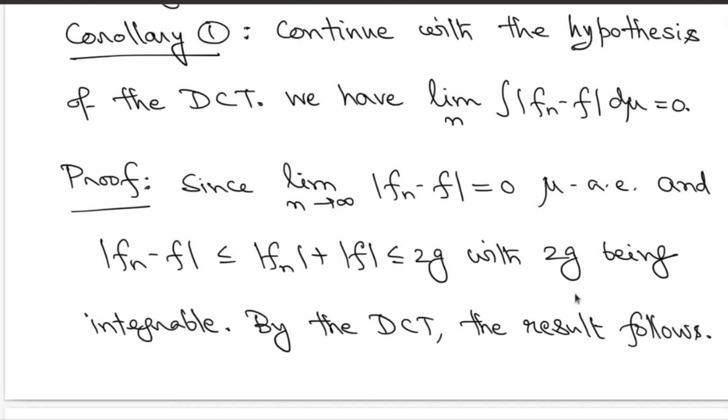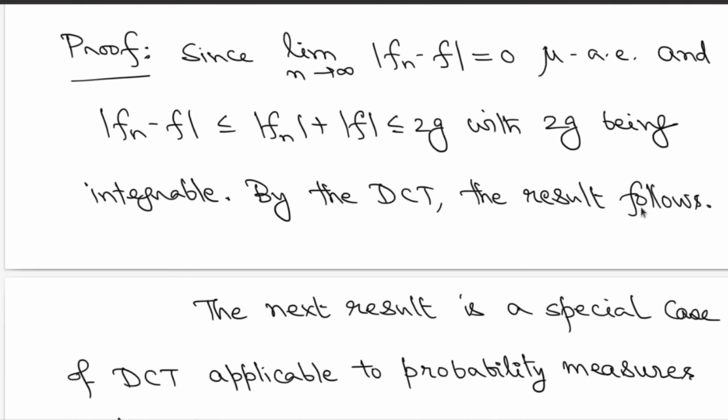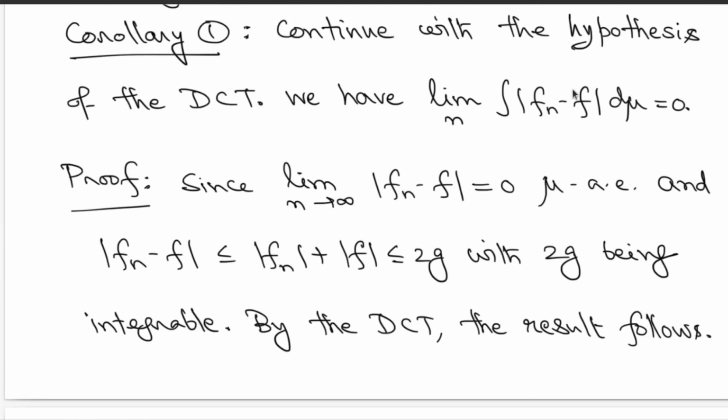But 2 times g is non-negative, and as long as g is integrable, 2 times g is also integrable. Therefore, you apply the DCT to this sequence of functions, mod of fn minus f, and the result will follow because you are just considering the exchange of limit and integration. If you push the limit inside, as per the statement in this corollary, you consider the limit function, which is 0, so that will contribute an integration of 0. Therefore you get the statement.